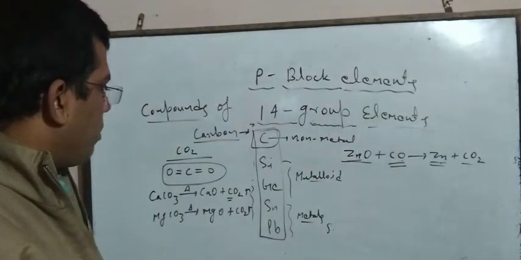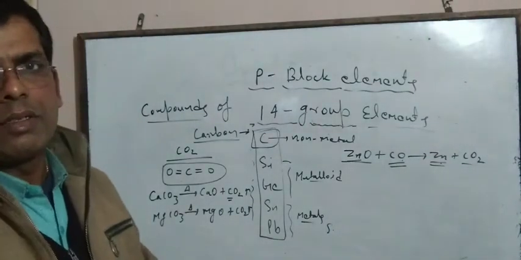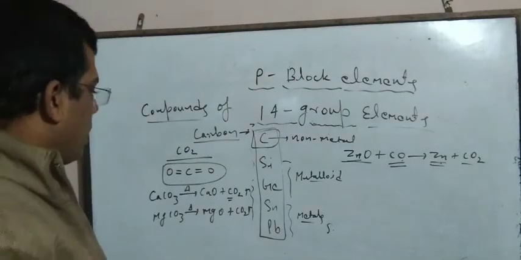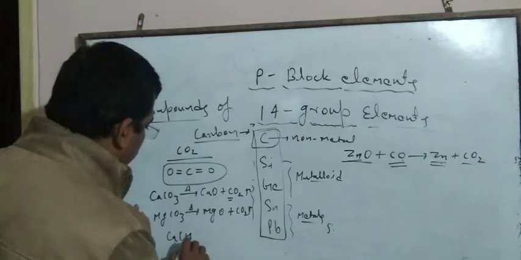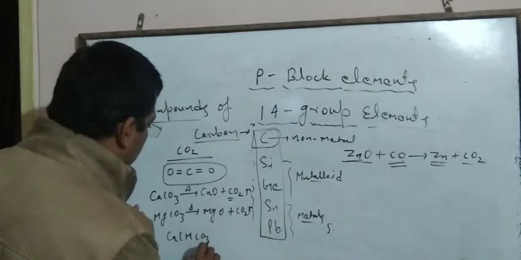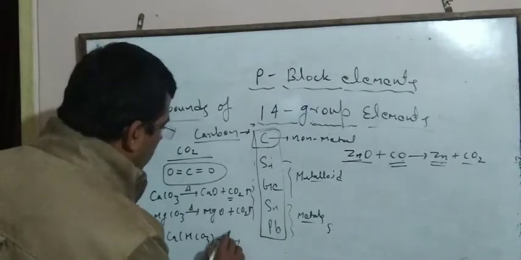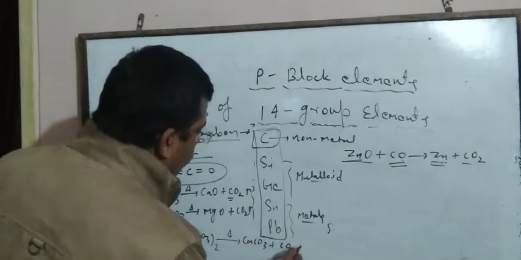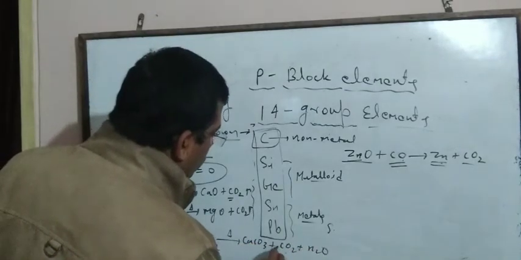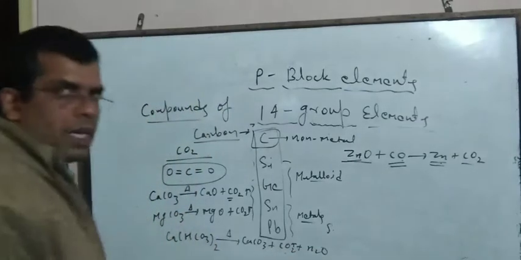Now, if metal bicarbonates are taken, like calcium bicarbonate, it is heated to form CaCO3 plus CO2 plus H2O. So here also carbon dioxide gas is released.